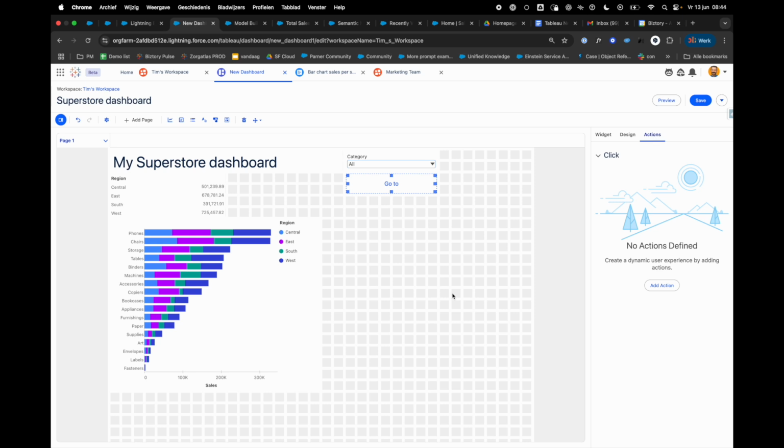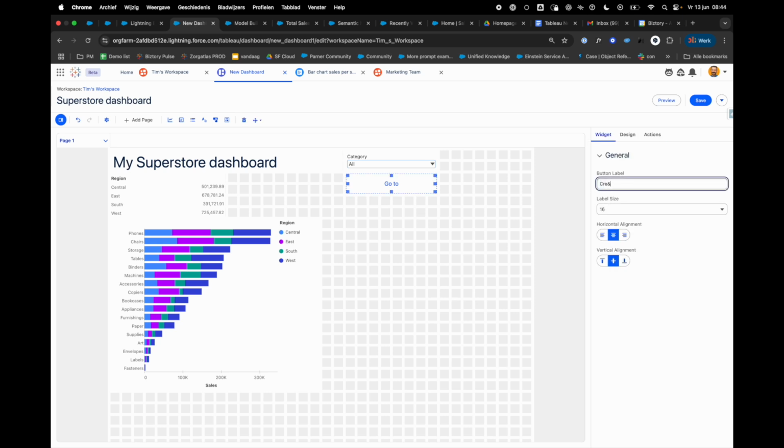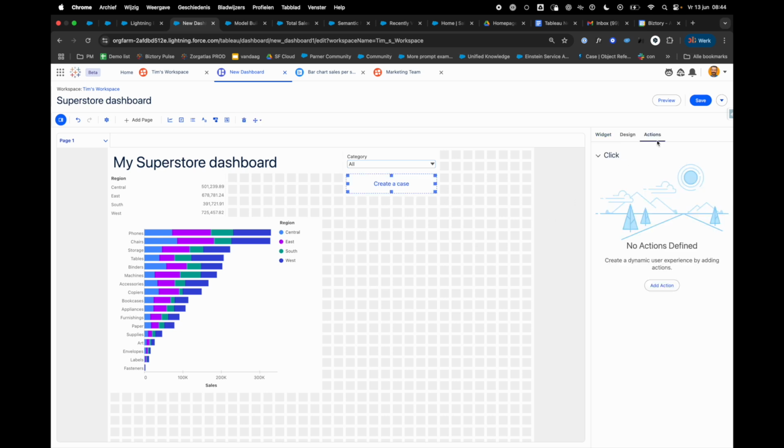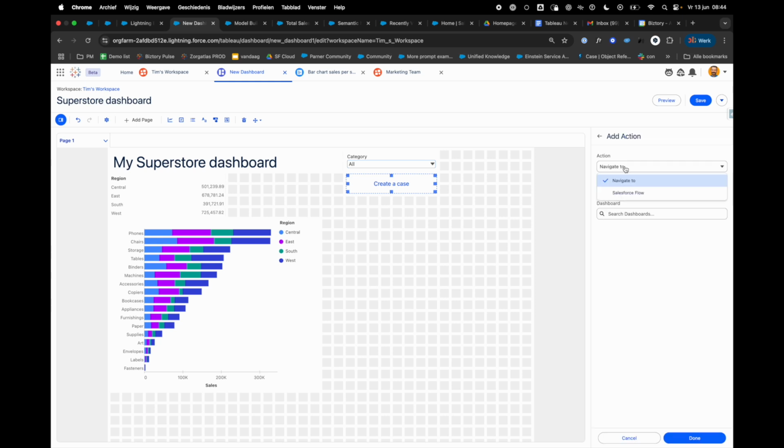Let me give an example. Imagine that my requirement for my dashboard is I want to be able to create a case from within my dashboard. I can select my button, go to actions, and here, and this is really very strong, I have access to all the Salesforce flows. Of course, I have access to, but for example, I said create case. We do have a create case flow running.